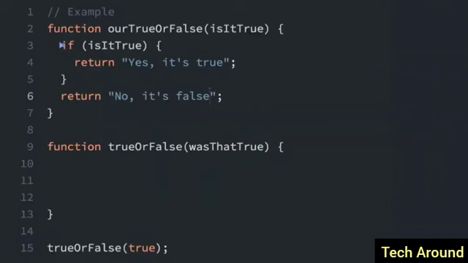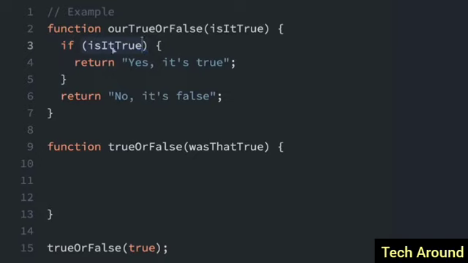An if statement is used to make decisions in code. The keyword if tells JavaScript to execute the code in the curly braces under certain conditions defined in the parentheses. So here is a full if statement right here, and there's always parentheses after the keyword if, and here's the condition.